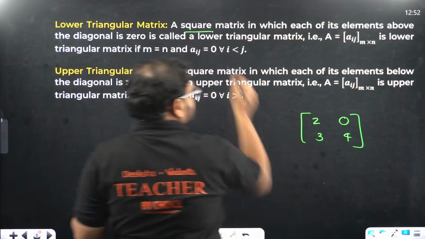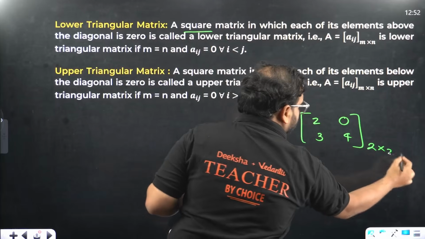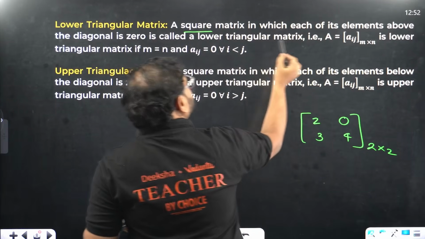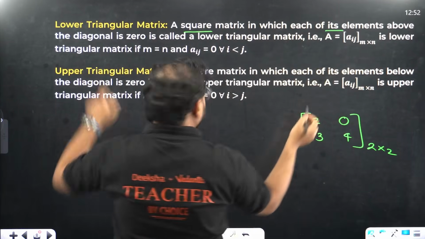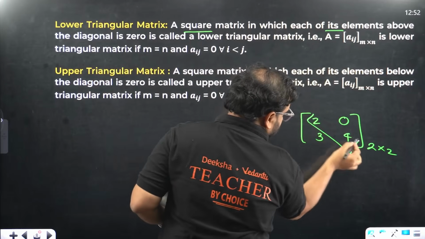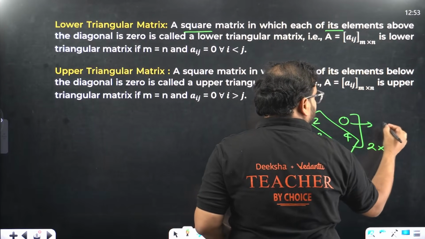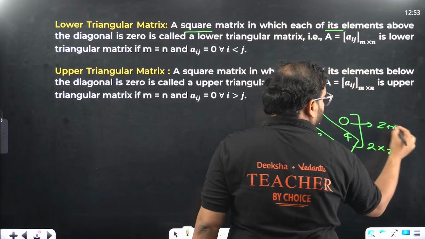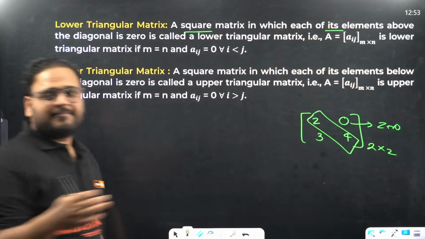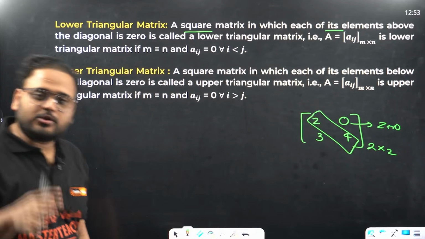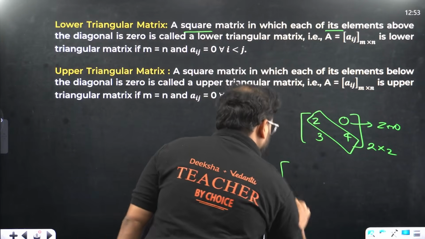Square matrix, yes sir, 2 cross 2, in which each of its elements above the diagonal is 0. Let's look at an example of 3 cross 3 also.